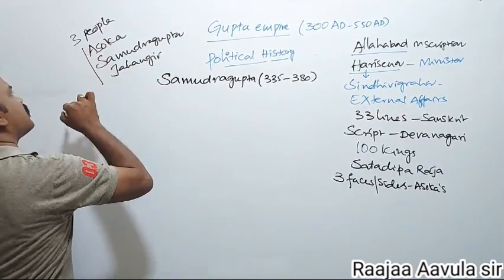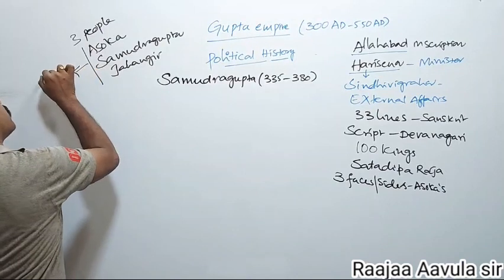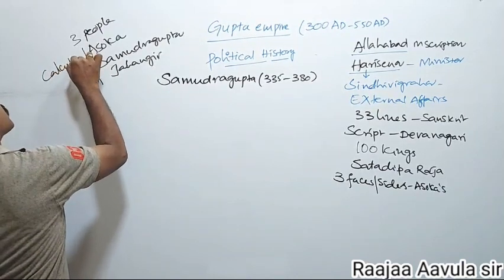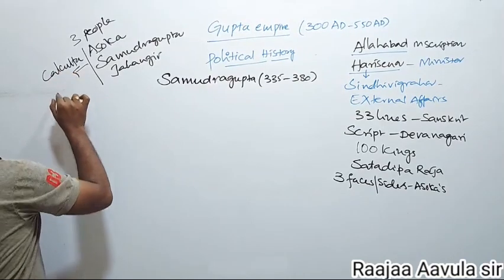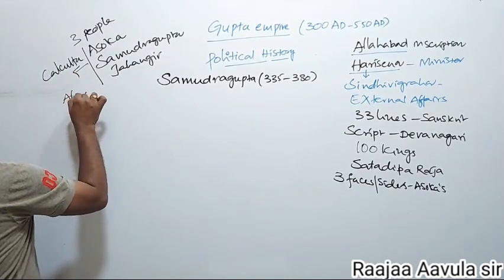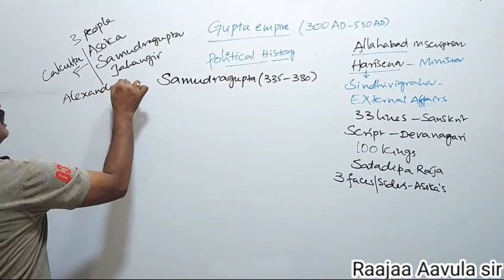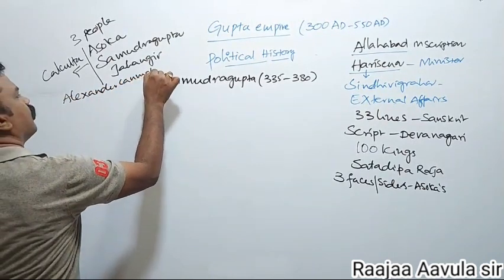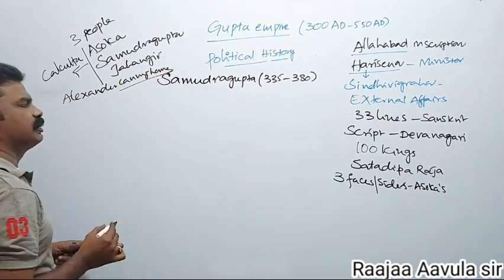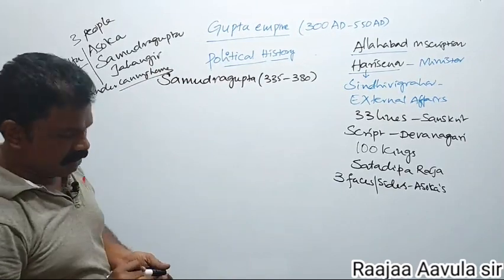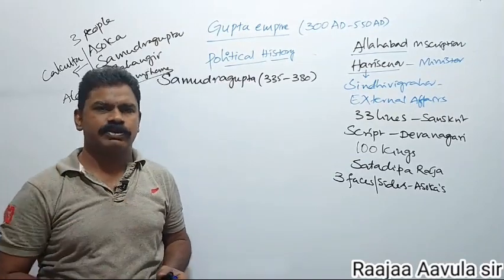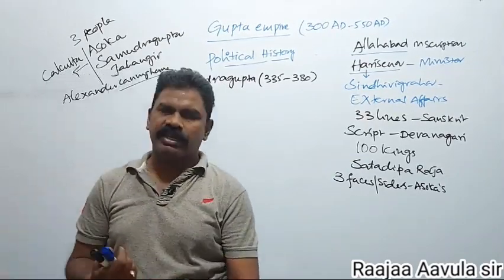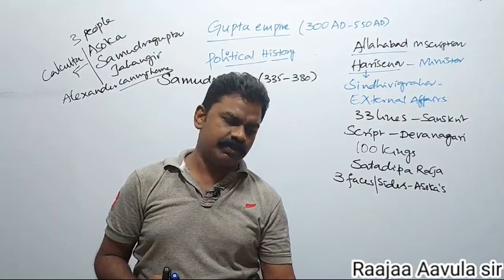Later, this Allahabad inscription was shifted to Calcutta by Alexander Cunningham. He shifted it to Calcutta for the reading and understanding of this inscription.